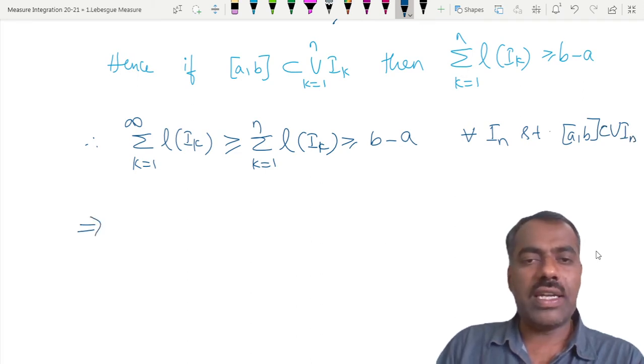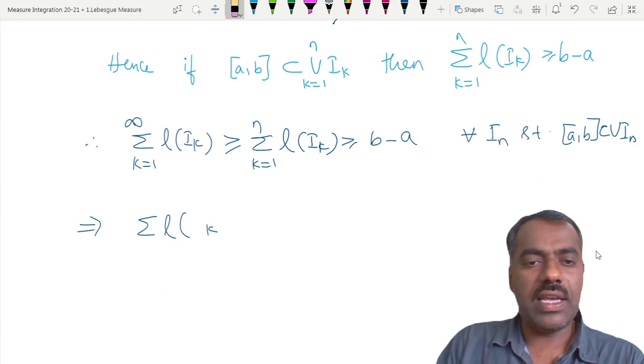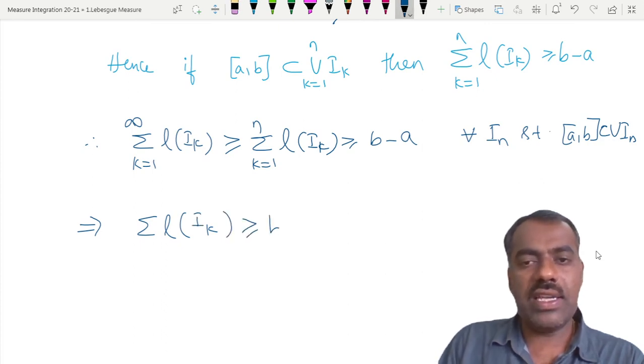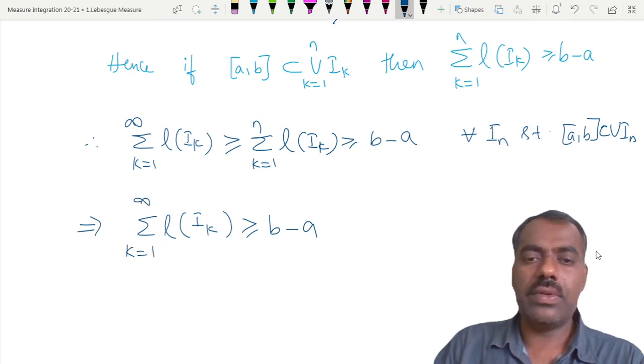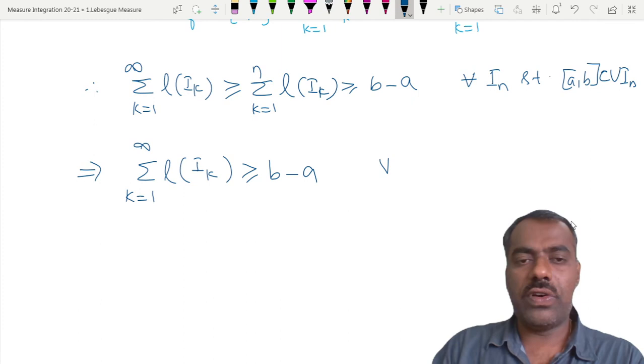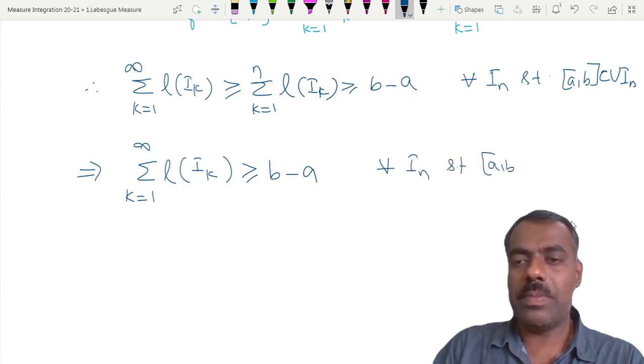That shows that now you can forget about this intermediate one. So what we have proved is that the sum of lengths of I_k is greater than or equal to b minus a. This is true for all I_n such that [a, b] is contained in the union of I_n.